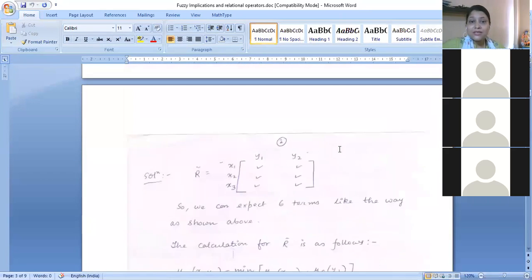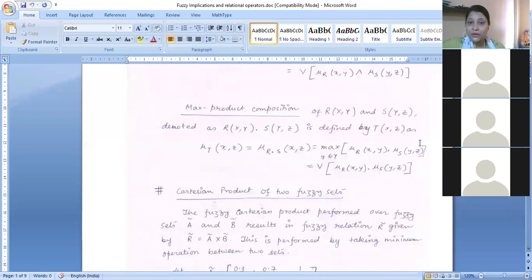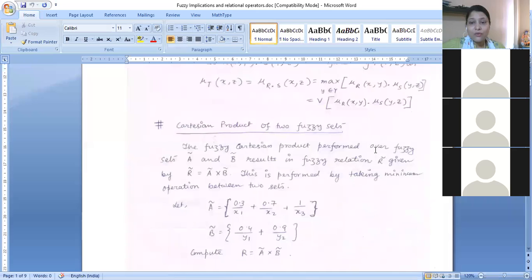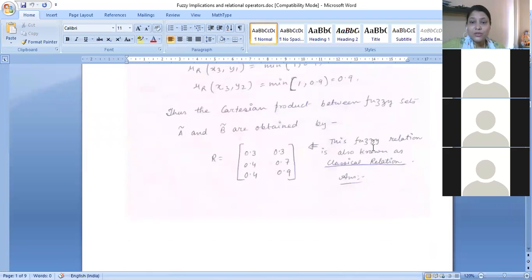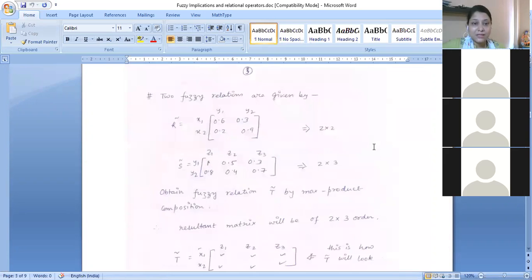Now coming to this part, max product composition. Max product composition is understood from the theoretical aspect, what we have written over here. We have learned that we compute the product, that means the multiplication, straight away inside the bracket, and after multiplication we extract the maximum between these terms. So how are we going to compute this whenever a numerical problem comes?